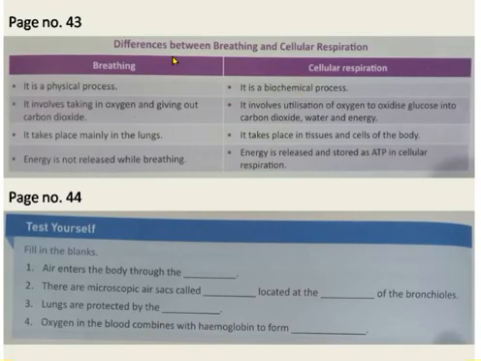Now let us see the differences between breathing and cellular respiration, which are given on page number 43. Breathing is a physical process. Cellular respiration is a biochemical process. Breathing involves taking in oxygen and giving out carbon dioxide, but cellular respiration involves utilization of oxygen to oxidize glucose to carbon dioxide, water and energy.